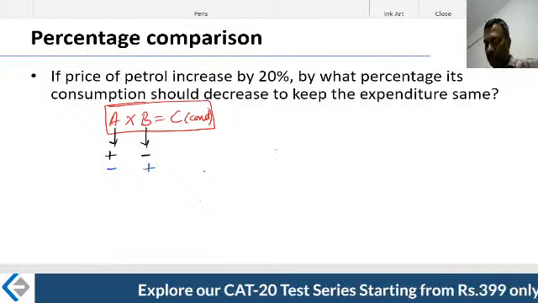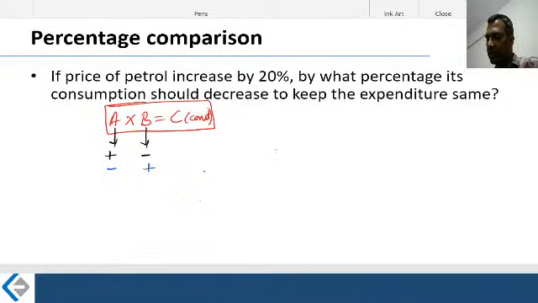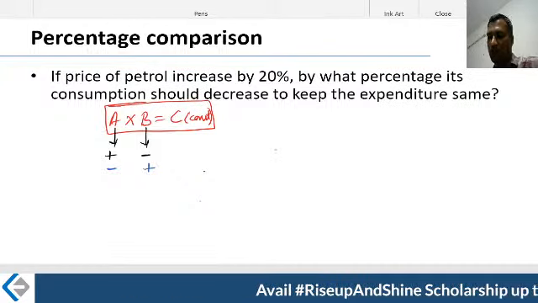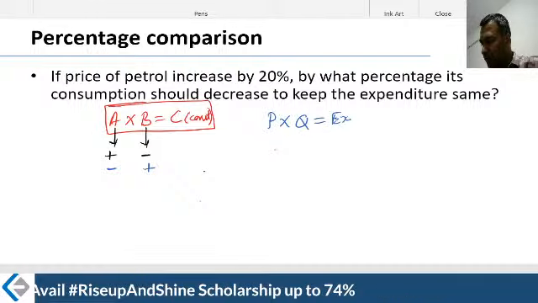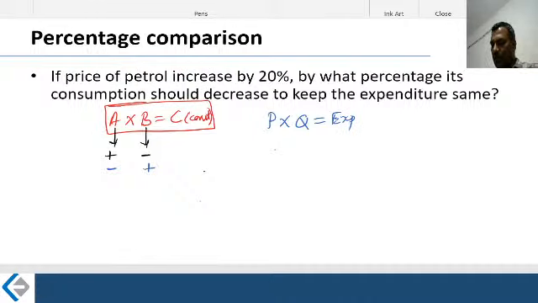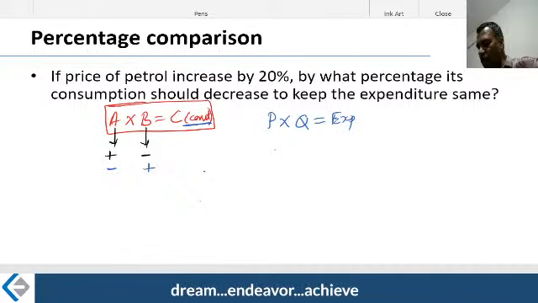Let's take a look here. What is this particular question? The price of petrol increases by 20%. By what percentage should its consumption decrease to keep the expenditure constant? Now look at this beautiful question. The price of petrol into the quantity that you fill is nothing but your expenses. Nothing but a into b is equal to c, in which c is constant, because the author is saying that expenses should be the same.